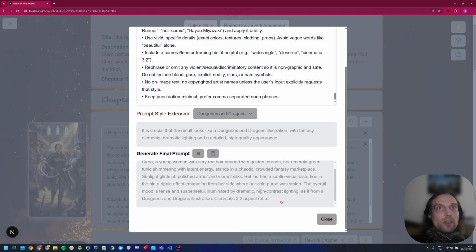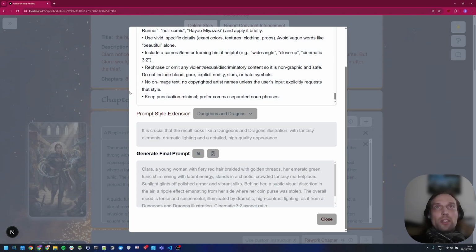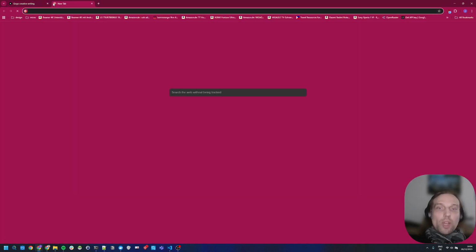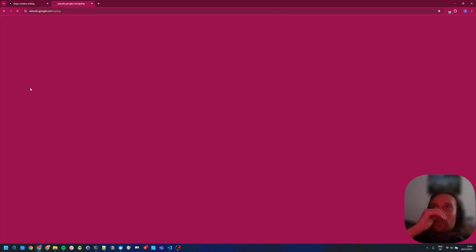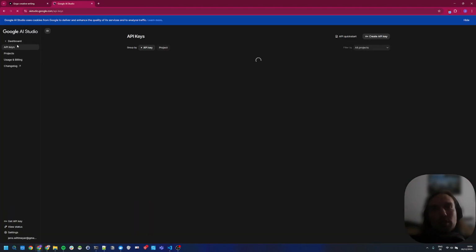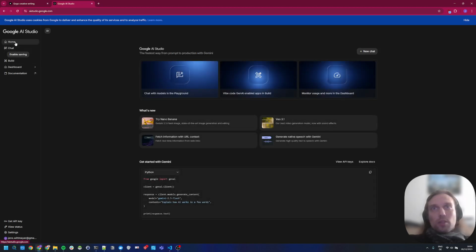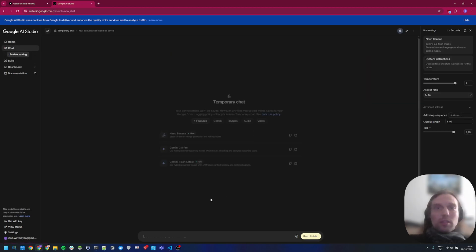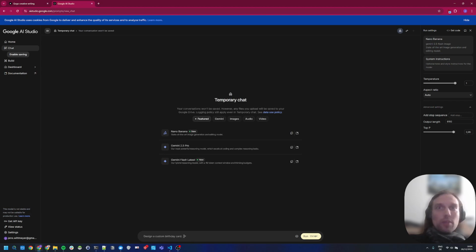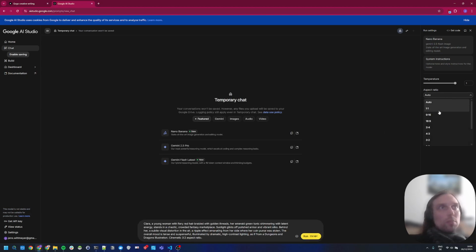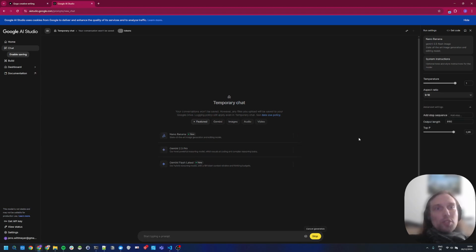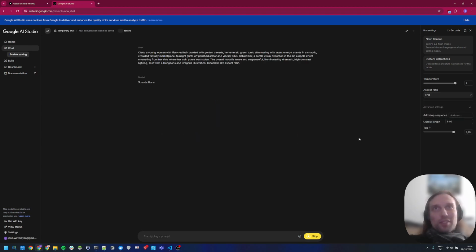And with this, we can go very easily into an image creation tool like the AI Studio, which I currently use quite a bit. When it's loading, provide it with the prompt, maybe give it an aspect ratio, let it run, and you should get an image relatively soon.